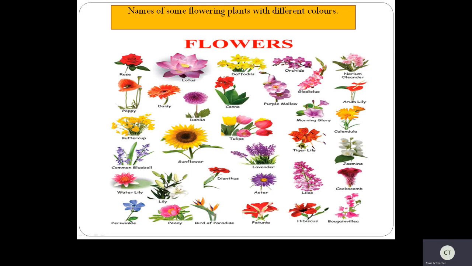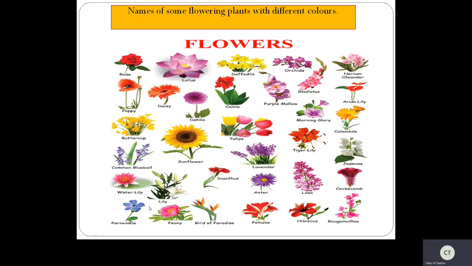See the color. See the daffodils. This is in yellow color. Orchids in purple color. Right? Nerium in pink color. Daisy also gives different colors of flowers. Sunflower, yellow color. Tulips also you can see in yellow, pink, red, blue, many other colors, right? Jasmine, you know jasmine? Yes, Mallepuli. It is also white in color. Lilies also you can see in different colors. White lily and pink color, red color. Different colors of lilies you can see. This is a water lily. See this periwinkle?